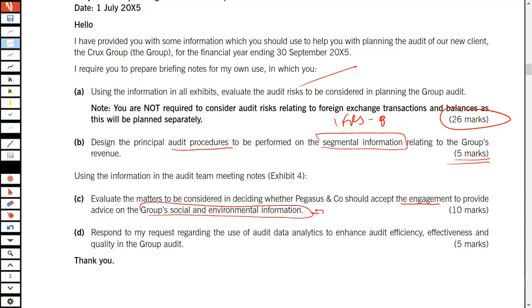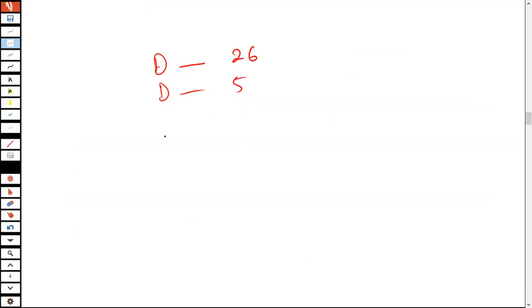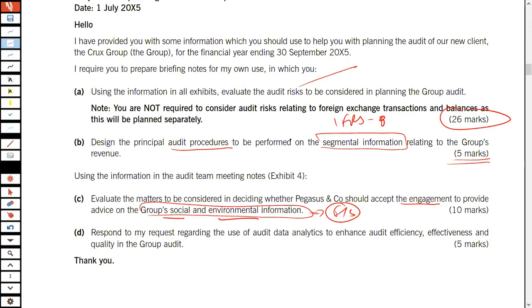It's not about the financial statements, it's about the social and environmental information. So this is actually other assignments, which is section F, going to be 10 marks.